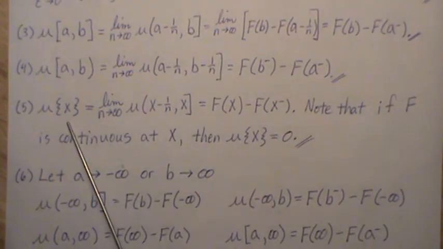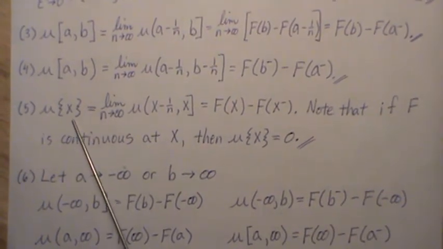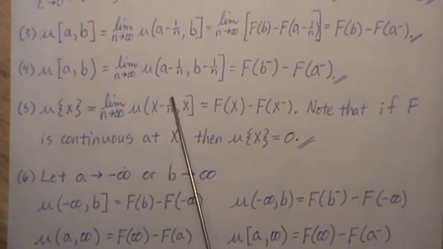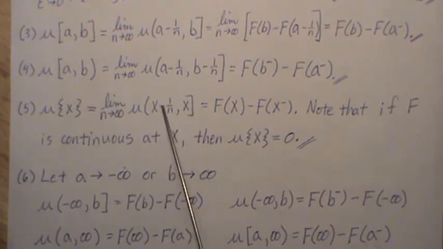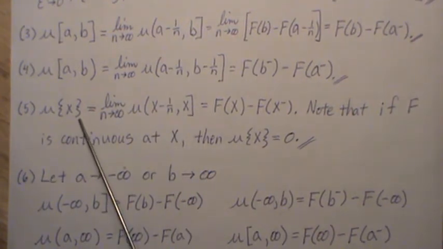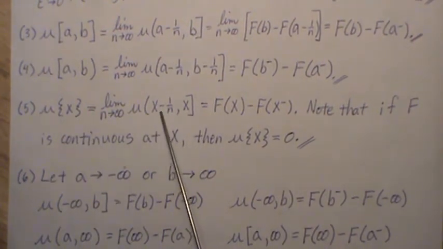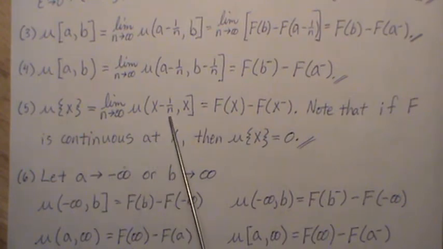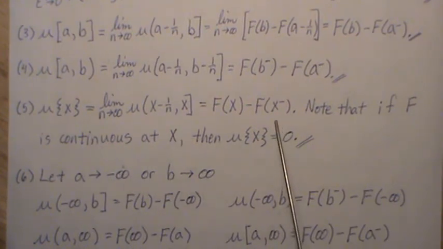Now, if we look at the measure of a point, that can be thought of as the limit as n goes to infinity of mu of the interval (x minus 1/n, x]. In the limit, this interval goes to that point. But this is f of x minus f of x minus 1/n, and as n goes to infinity, that's f of x minus f of x minus.